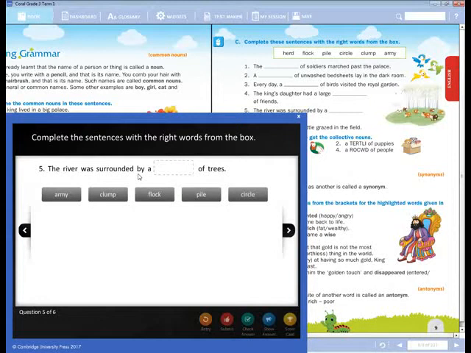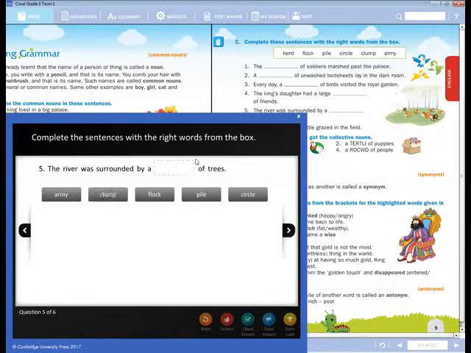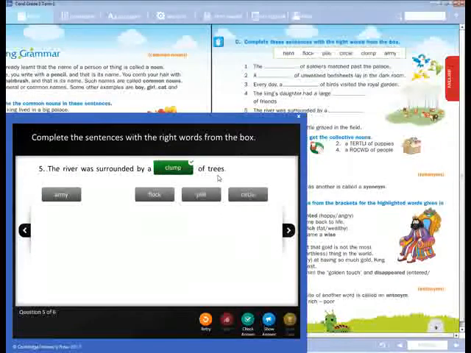The river was surrounded by a dash of trees. What do we call here? Group of trees, what do we call? Clump. Very good, Ashrita. Okay, now we can check the answer. Is it correct or not? Now write down, group of trees is called clump. Very good, Lucky. Group of trees is called clump.